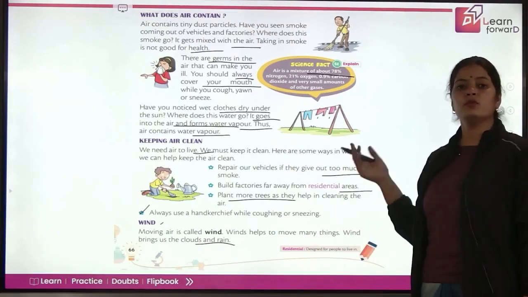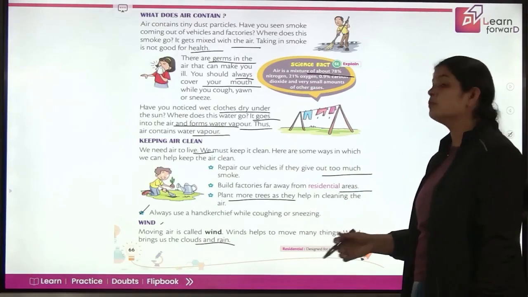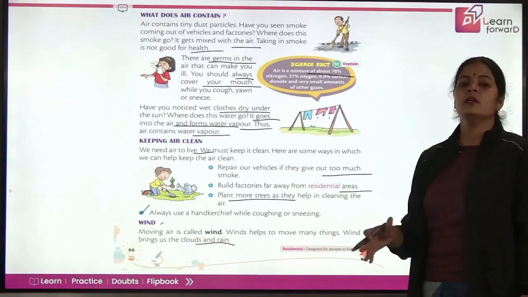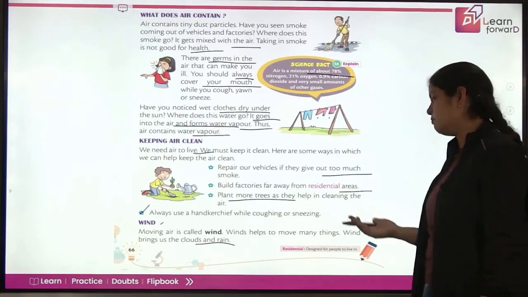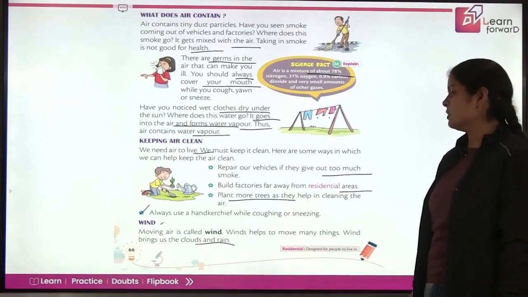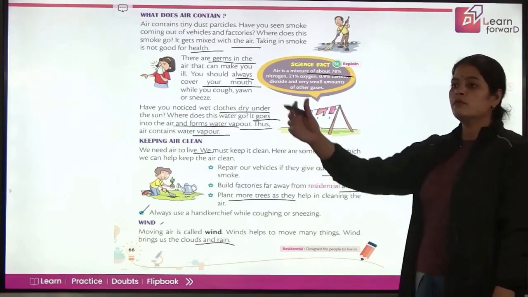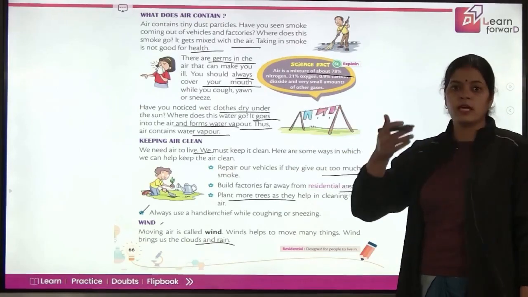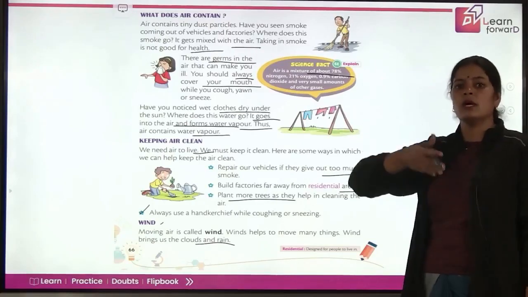Wind is helping to dry the clothes. Wind is helping to move many things. Plants are moving. You are not feeling sweaty, maybe in the summers. Wind brings the clouds and rains also, because along with the wind, moving air, the clouds are coming from far places and now they are having rain here.